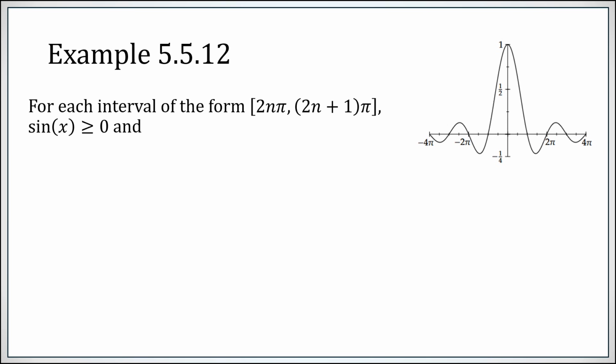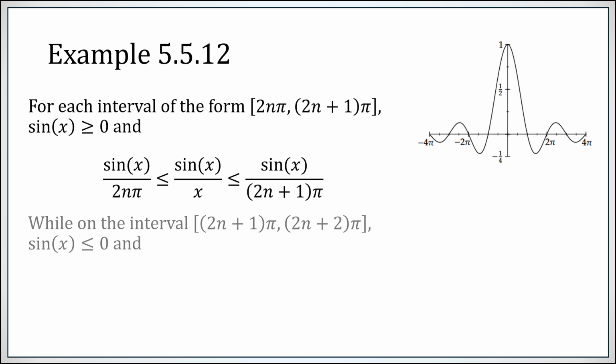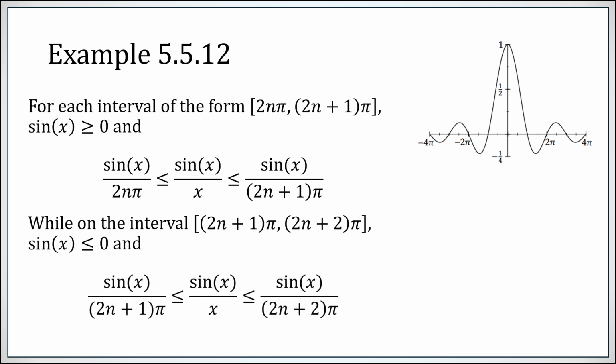Now let's look at an interval going from an even multiple of pi to the next odd multiple of pi. So from 2 pi to 3 pi, from 4 pi to 5 pi, and so forth. On these intervals, the sine function is positive, and the number you're dividing by goes from even multiple of pi to odd multiple of pi. So our sinc function is bounded above and below by a straightforward sine function divided by two different constants. Similarly, from an odd multiple of pi to an even multiple of pi, you more or less have the same thing, except that the sine function is negative.